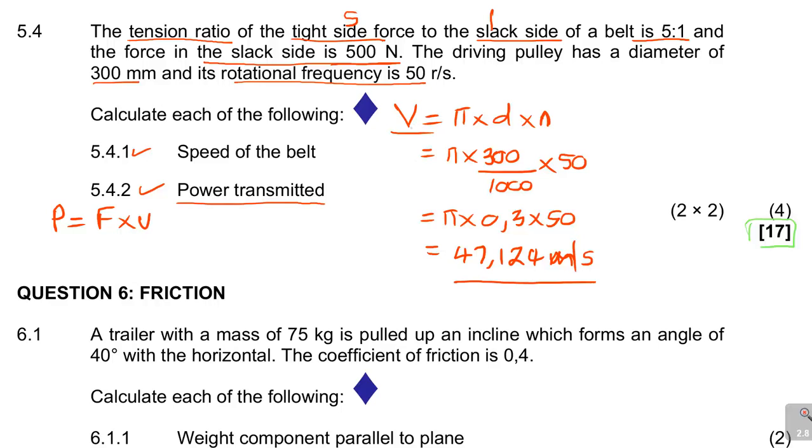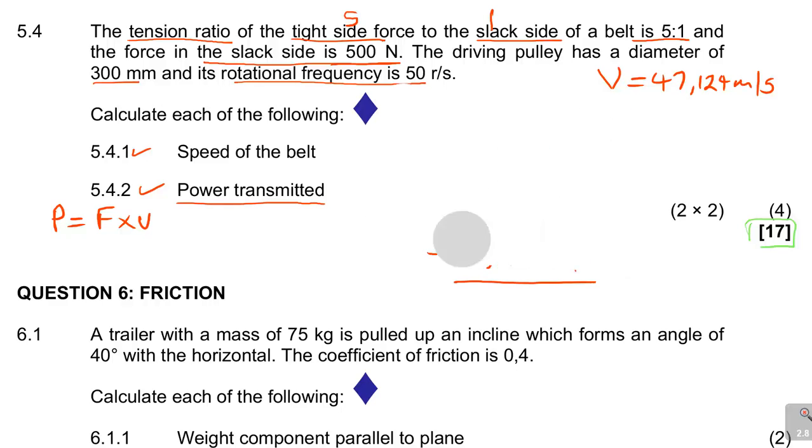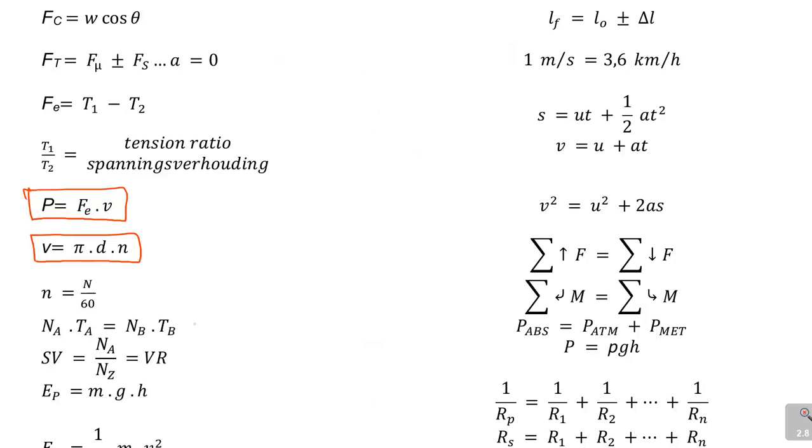Now we already have our V, but we need to find our force. So I'm just going to take this V aside. Let me write it down. V is equal to 47.124 meters per second. So I've got my V already there. Now look at this. How do I find my F? That's what I'm looking for, the effective force. If I go to my formula, everything is always tied to your formula. Look at my Fe. See this? Fe is T1 minus T2.